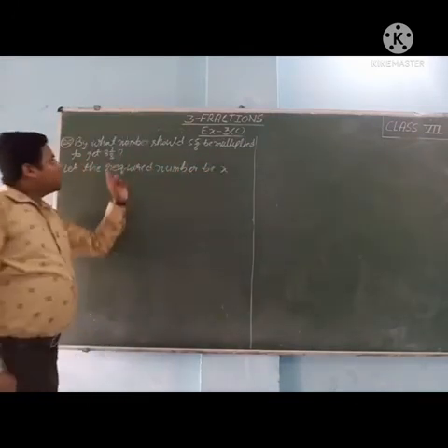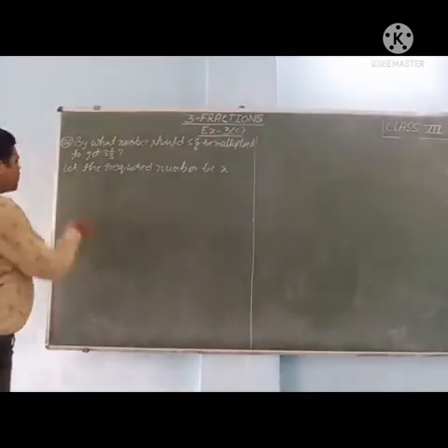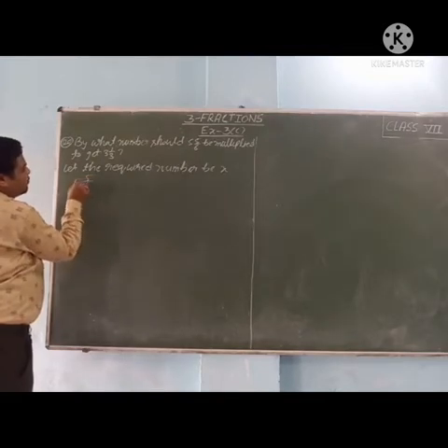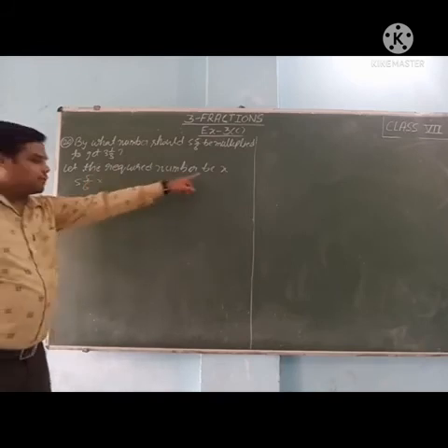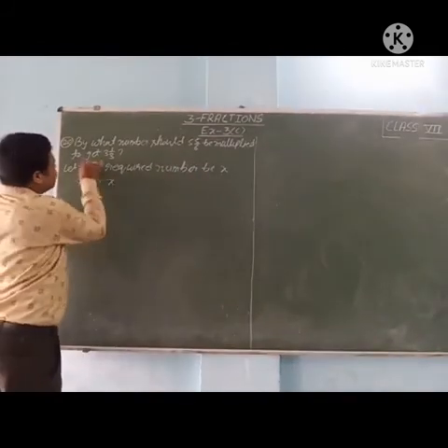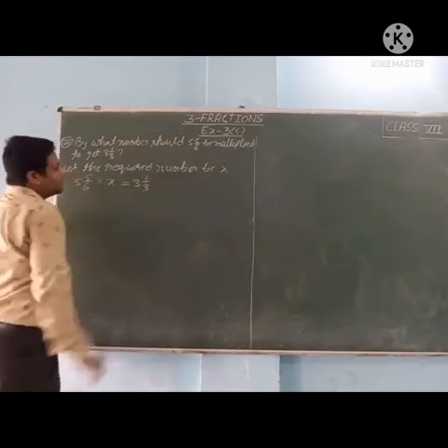Which number? 5 whole 5 upon 6 should be multiplied. So 5 whole 5 upon 6 multiplied by x is equal to 3 whole 1 upon 3.